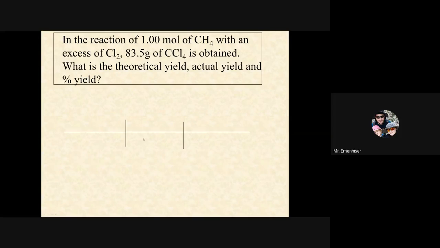Okay. In the reaction of 1 mole of CH4 with an excess of Cl2, 83.5 grams of CCl4 is obtained. What is the theoretical, actual, and percent yield? So we start with 83.5 grams of carbon tetrachloride. That's our actual yield, how much we actually made. Let's go ahead and calculate our theoretical yield first. So let's look at our steps. Calculate the theoretical yield first. Then second, we're going to find the percent yield.